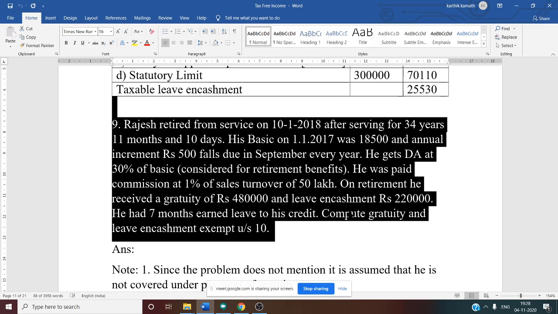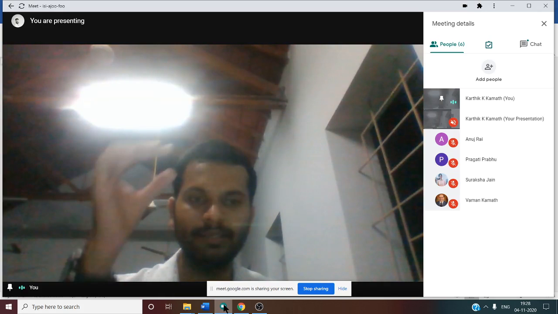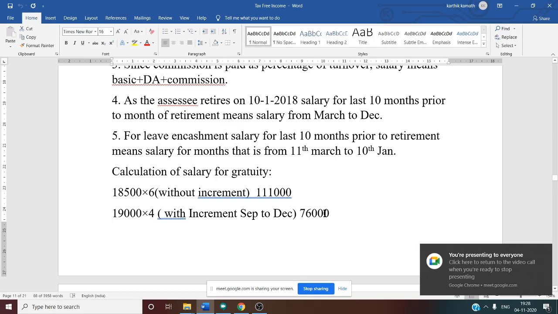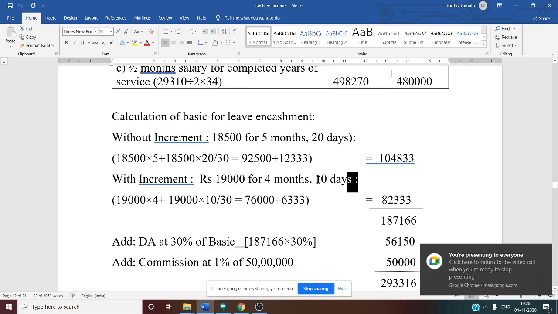So September is there, October is there, November is there, December is there, and January 10 days is there. So you can very easily say 4 months 10 days is with increment. So same thing we have done here. See this, 4 months 10 days with increment.